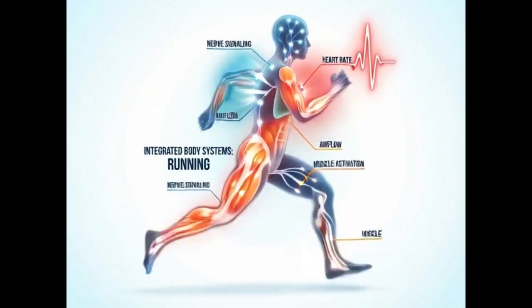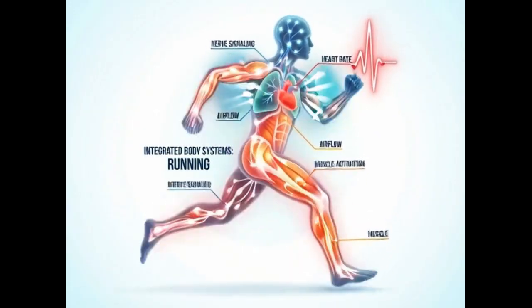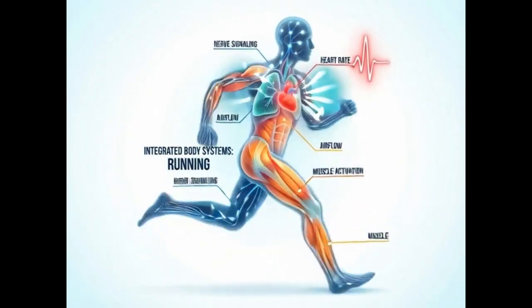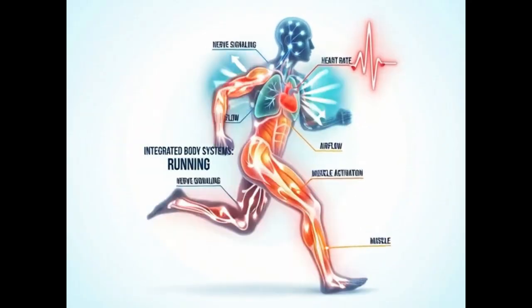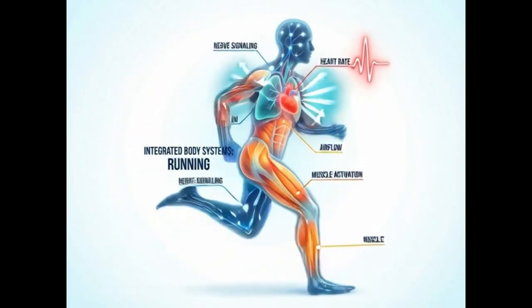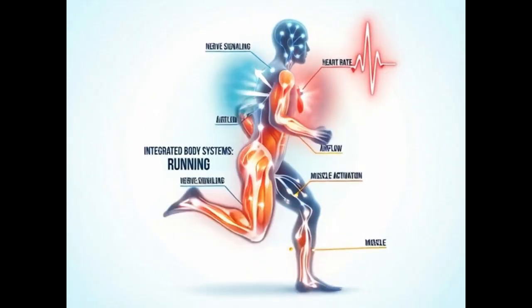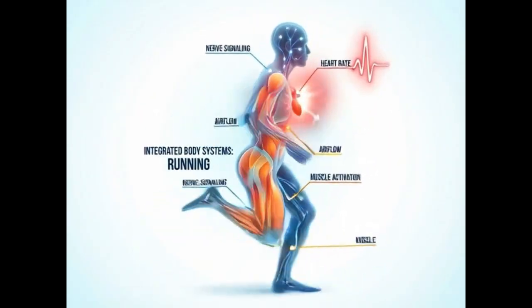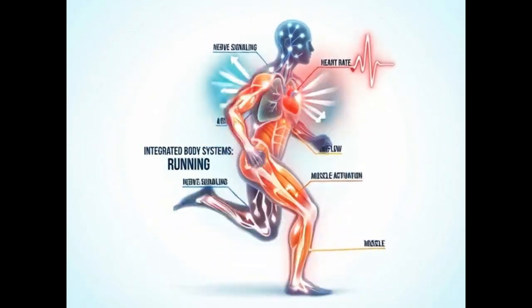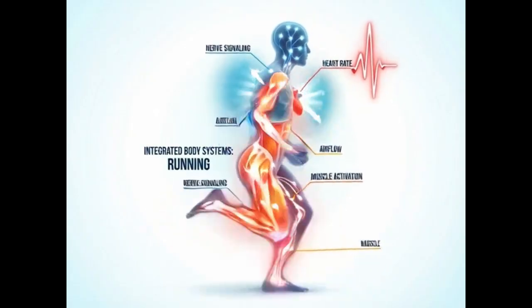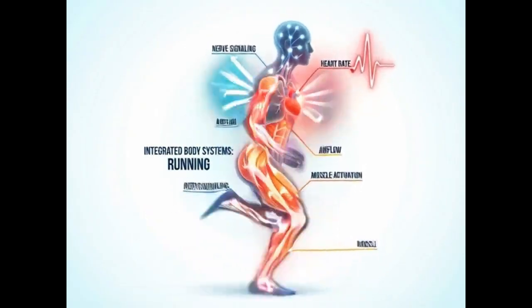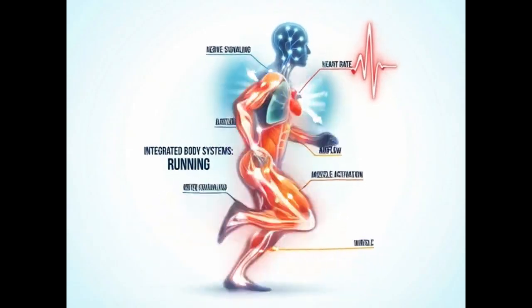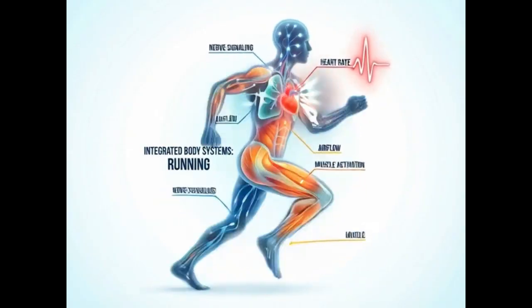When you start running, your body doesn't activate one system at a time. Your nervous system sends rapid signals to muscles. Your muscular system contracts to create movement. Your skeletal system provides structure and leverage. Your respiratory system increases oxygen intake. Your cardiovascular system increases heart rate to deliver oxygen. Your endocrine system releases adrenaline to sustain activity.